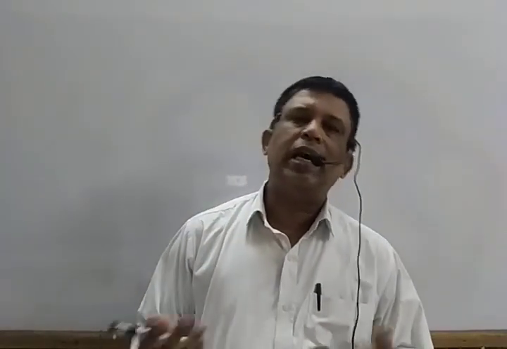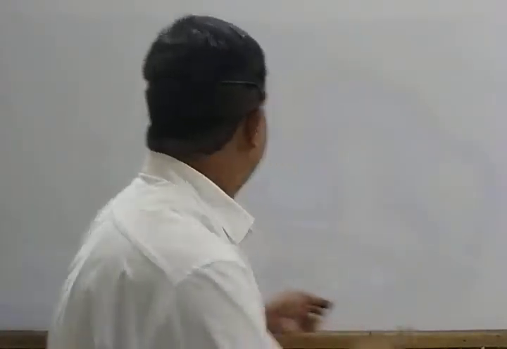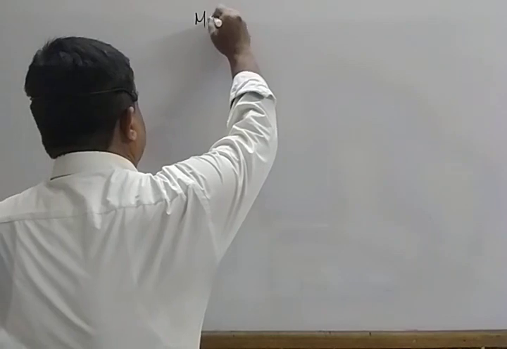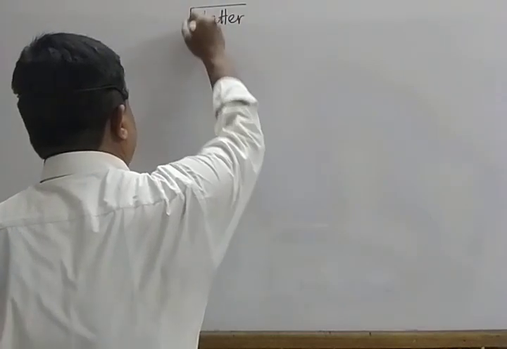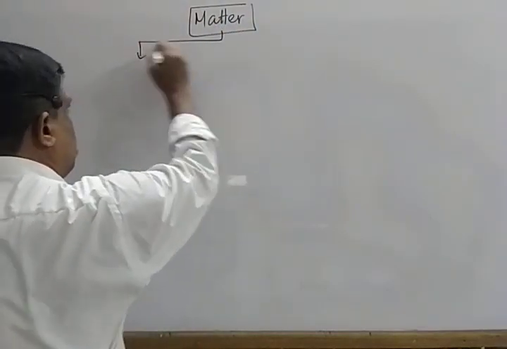Next, switch over to another term, that is matter. What is matter? Anything around us which has some mass, occupies some space, is known as matter. Then we go through classification of matter. Let us draw a flowchart diagram to identify the classification of matter. Matter has two classifications.